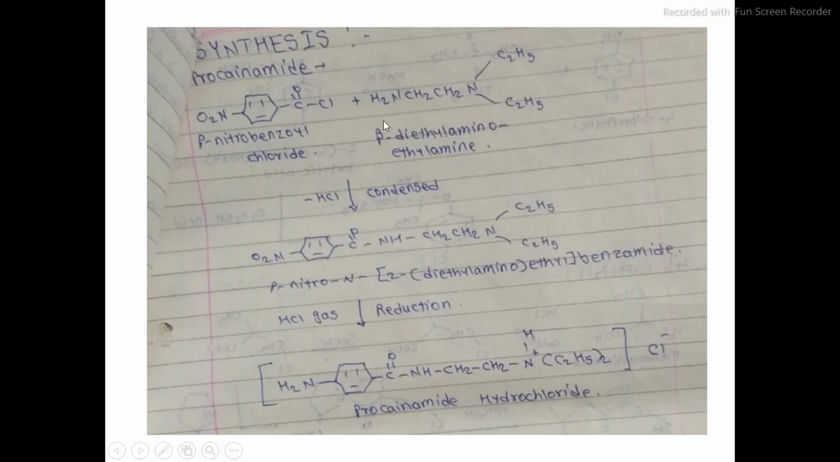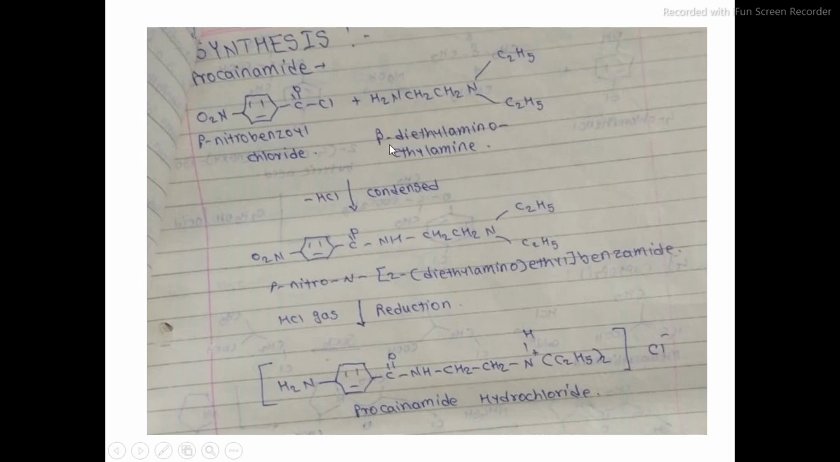So they condense with each other, resulting in the liberation of hydrogen chloride. One hydrogen from this NH2 group and the chloride group are liberated, resulting in the fusion of these two compounds and the formation of para-nitro-N-2-diethylaminoethyl benzamide. So check it out properly.